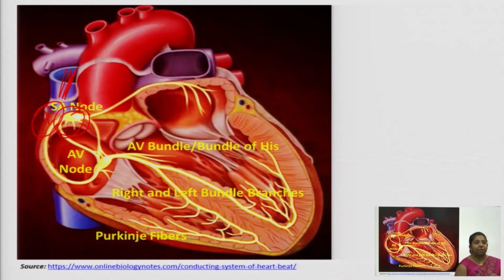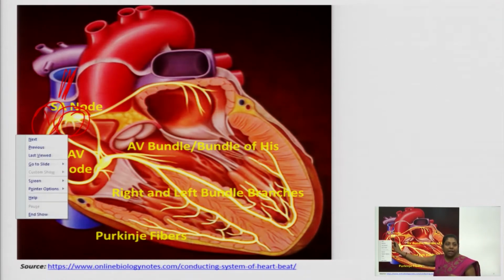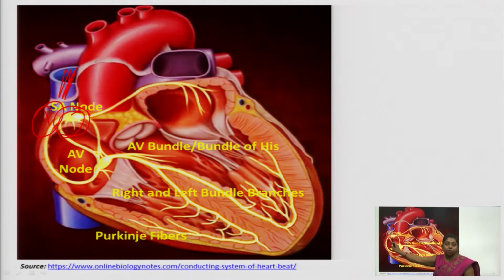In this picture we can see that this is the first point, the SA node. The SA node is the first point where your electrical activity, or depolarization, takes place. From the SA node it moves to the AV node. This is the AV node. From the AV node it further stimulates your AV bundle, or the bundle of His.